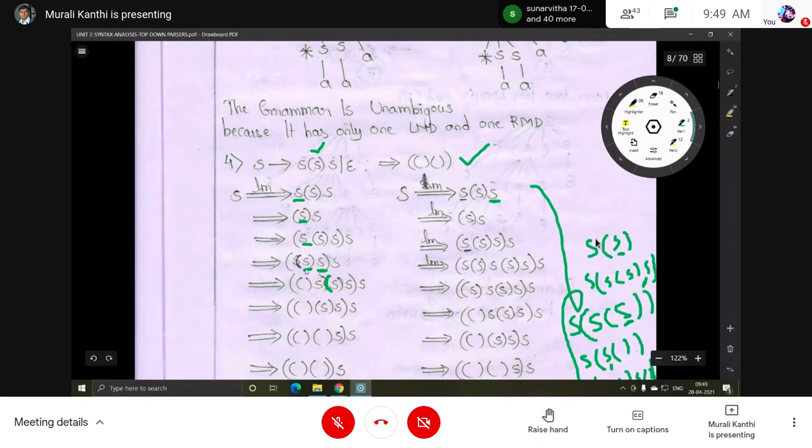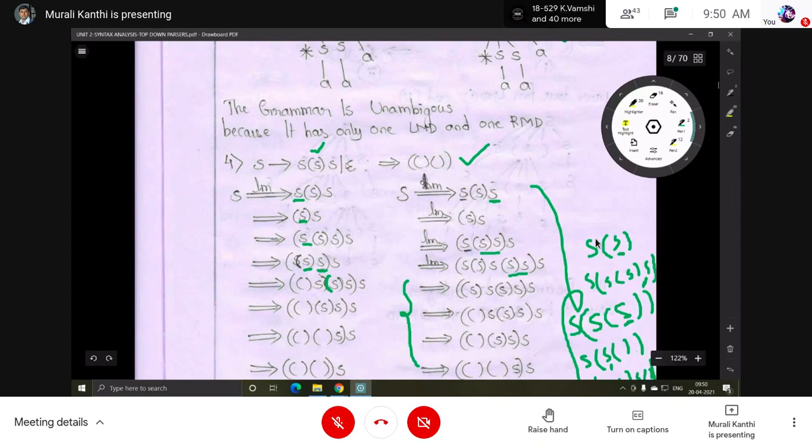Now in the first leftmost derivation, this S can be replaced by epsilon. Okay. Now here this S can be replaced by the first production, S within the parenthesis S. Then this one is as it is. Okay. So now this S can be replaced again, this one replaced by epsilon. This S is replaced by epsilon. So like this also we will get, like this also we will get.